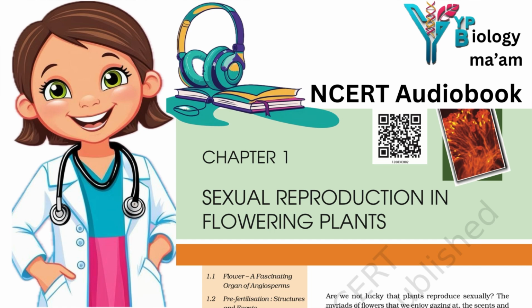2.3 Double fertilization. After entering one of the synergids, the pollen tube releases the two male gametes into the cytoplasm of the synergid. One of the male gametes moves towards the egg cell and fuses with its nucleus, thus completing the syngamy.